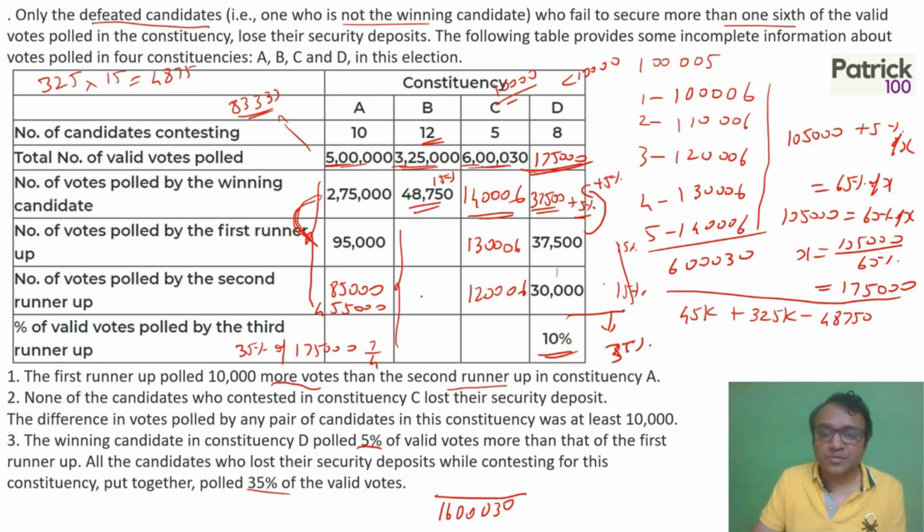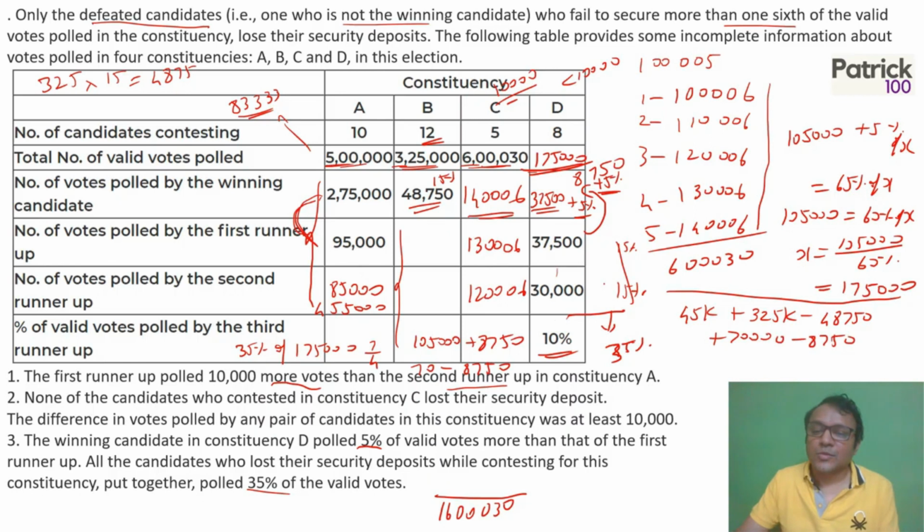That's one way of solving it. Or you can say 5% of 1,75,000 is 8,750. So basically the number of candidates out here who did not lose the security deposit is 1,05,000 plus 8,750. So people who lost the security deposit should be 1,75,000 minus this, which is 70,000 minus 8,750. So plus 70,000 minus 8,750. So you need to calculate this.